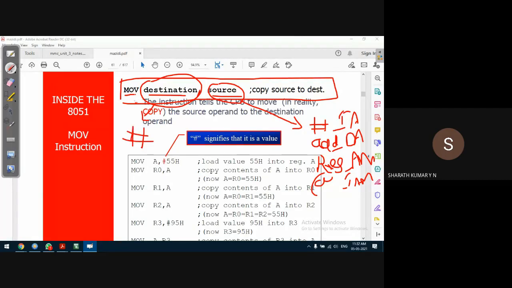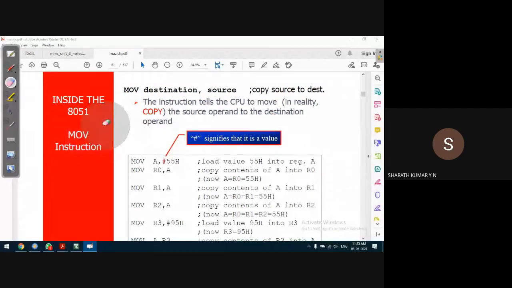Compiler generates error. I think this we had seen. We'll execute and we'll see. Okay, we'll see one more example. Okay, so this is a simple move instruction.